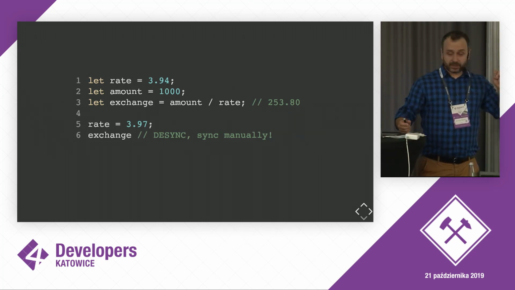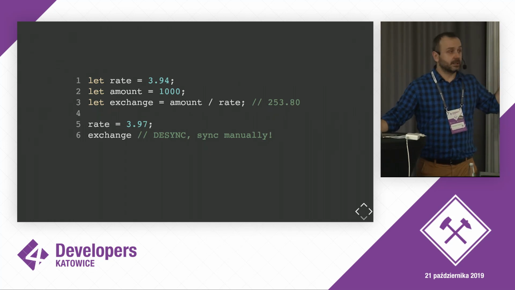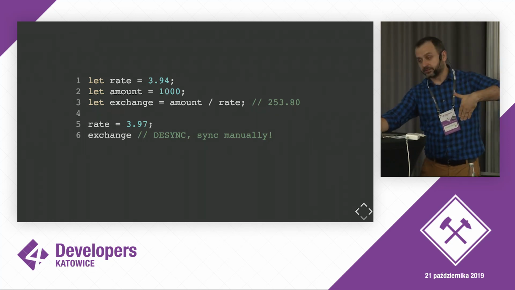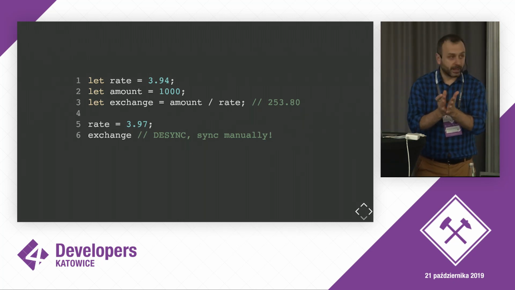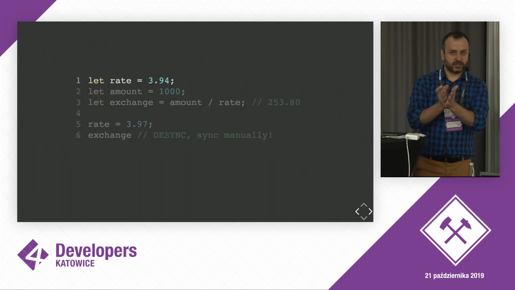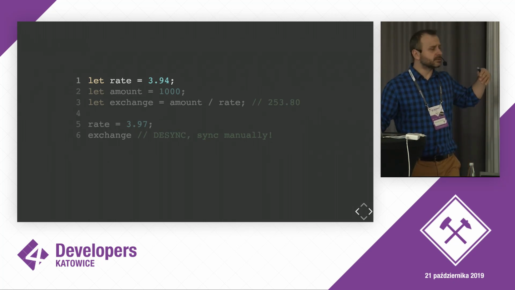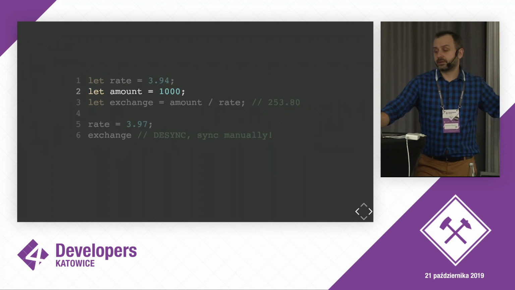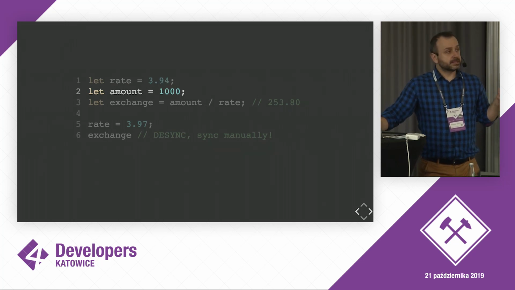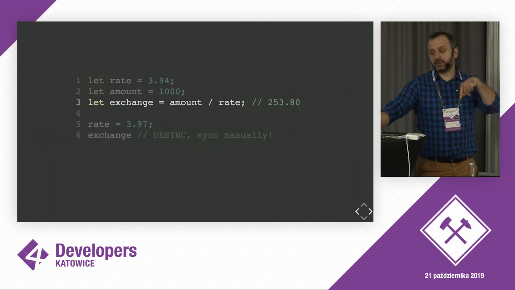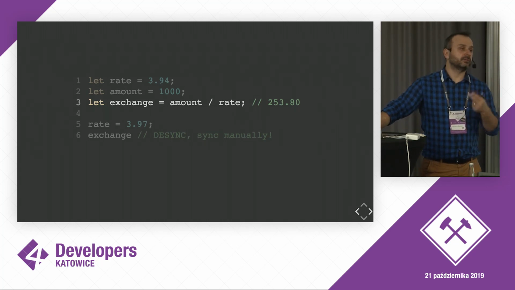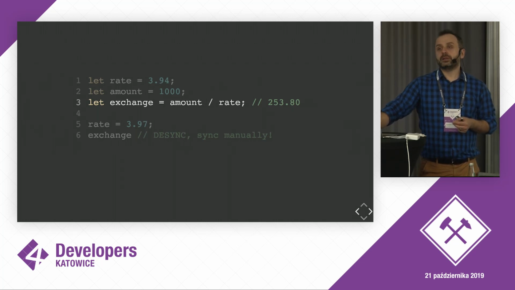I believe that the best way to explain reactivity is with what is not reactive. So let's consider a small example where we have 3 variables. The first one, rate. This is an example of exchanging a currency. We would like to go abroad and buy the foreign currency. The first variable, rate, defines what the currency rate is at this point in time. Amount defines how much local currency we have, and finally exchange defines how much foreign currency we will have after the exchange.